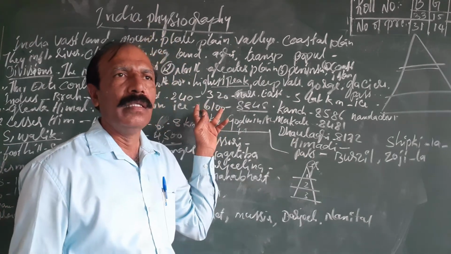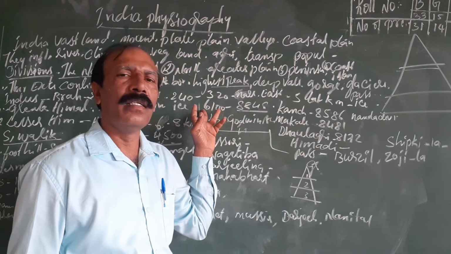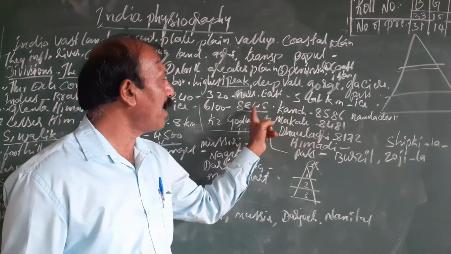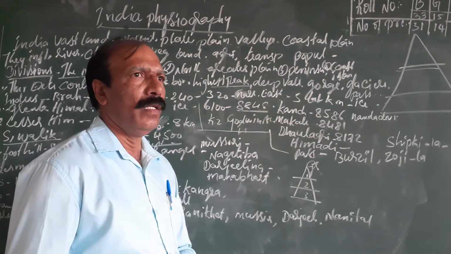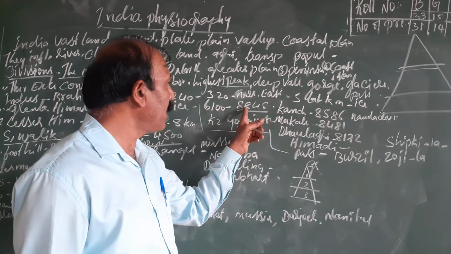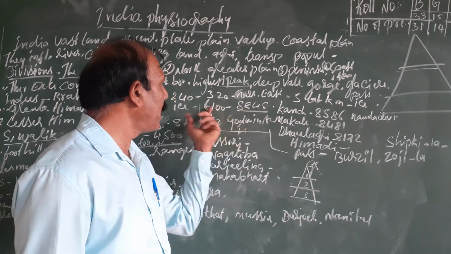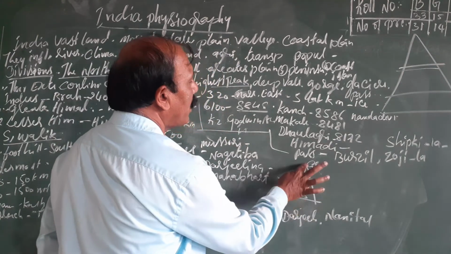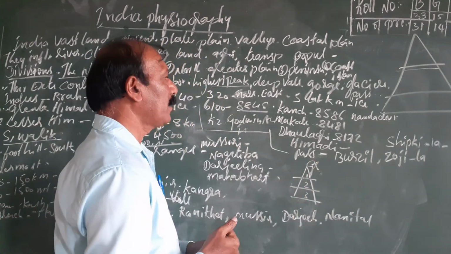The Himalaya has the highest peak of the world, with a height of 8,848 meters. So the first part ranges from 6,100 to 8,848 meters.